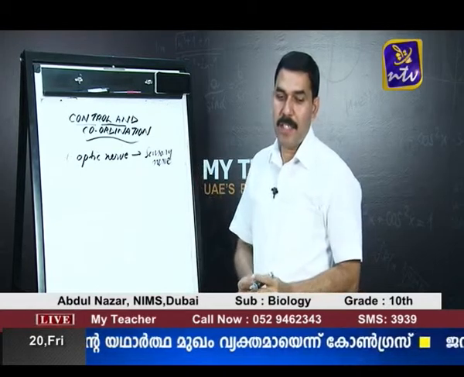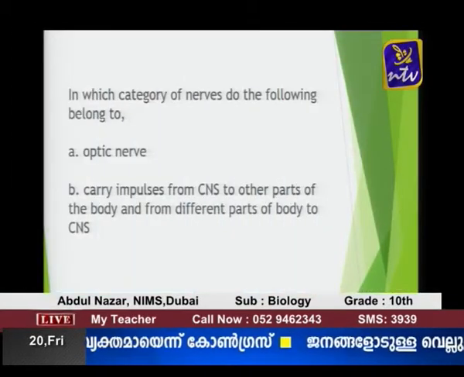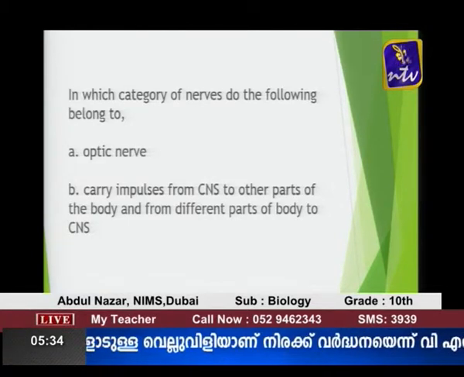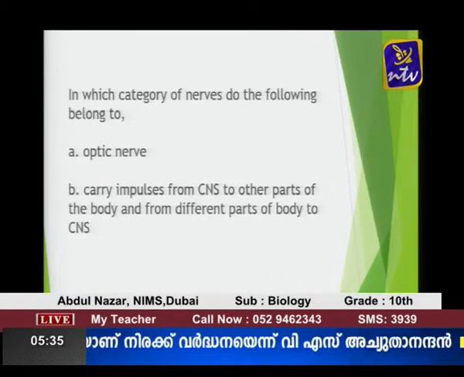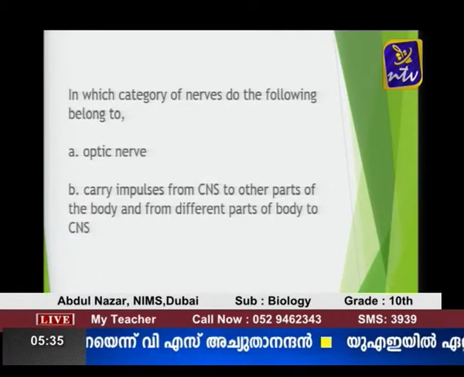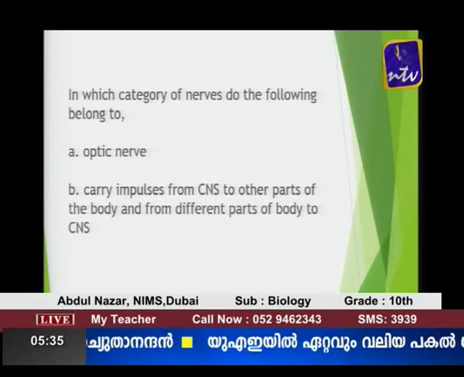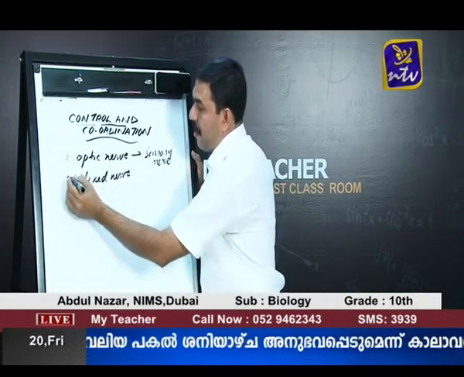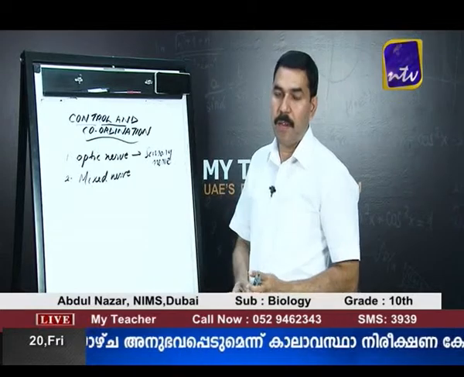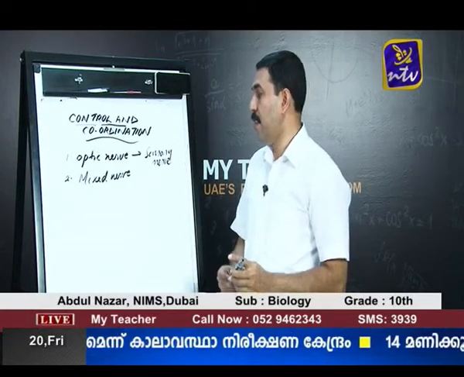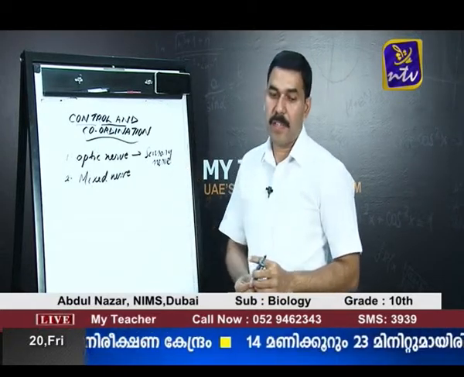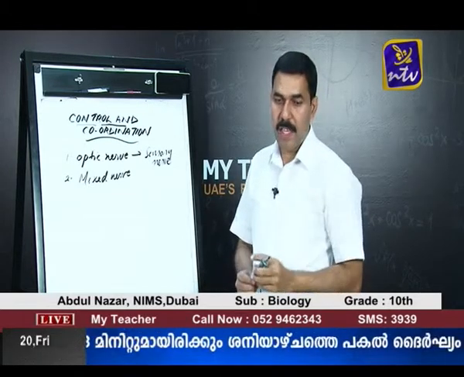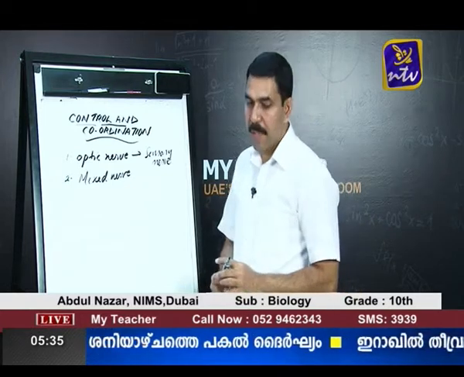The second question, you can see that the nerve that carries impulses from the central nervous system to other parts of the body and from different parts of the body to the central nervous system is the third type of nerves, called mixed nerve. I hope it is clear. So, two questions are there. One is optic nerve, which is a sensory nerve, and the second one is the nerve which carries impulses in both directions, and these types of nerves are called mixed nerves.